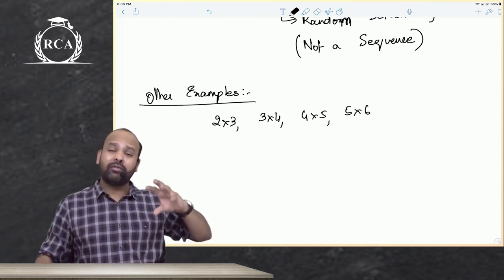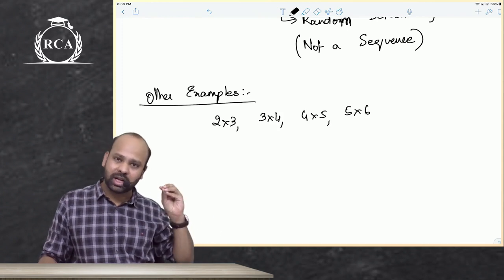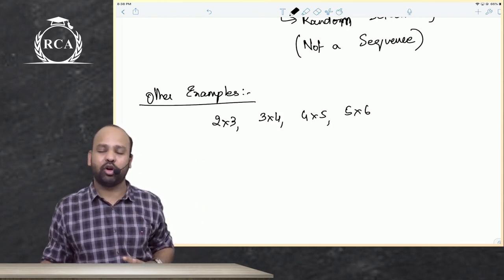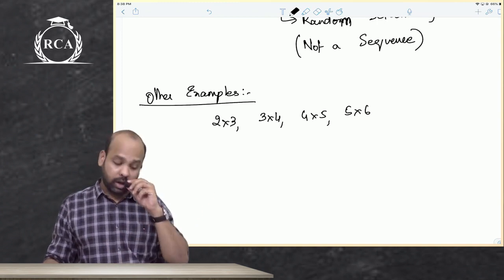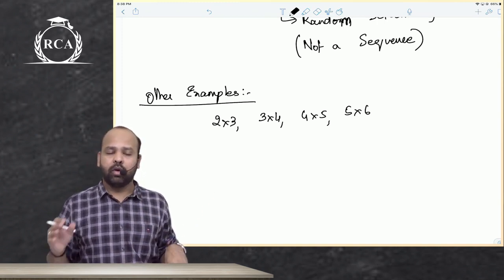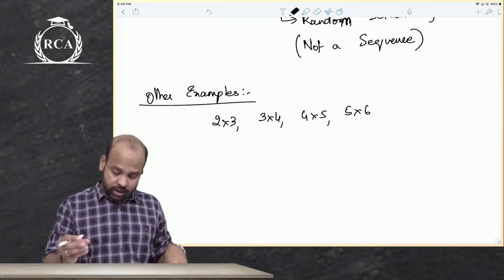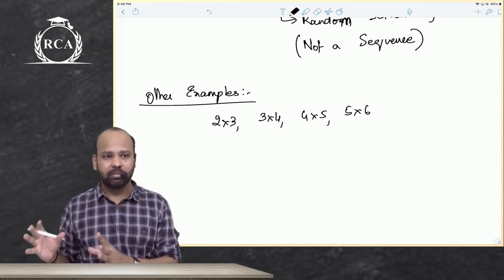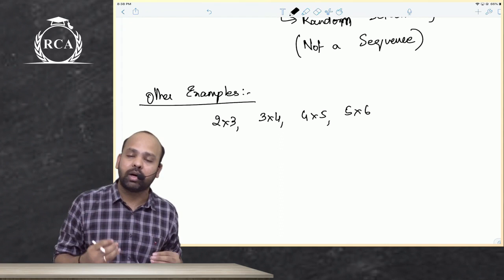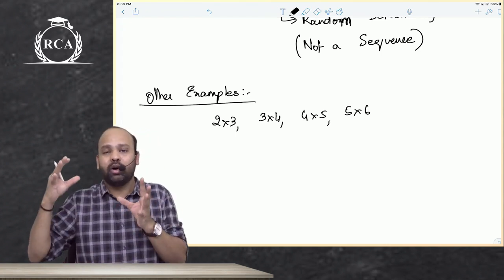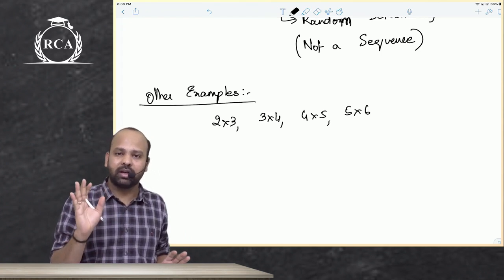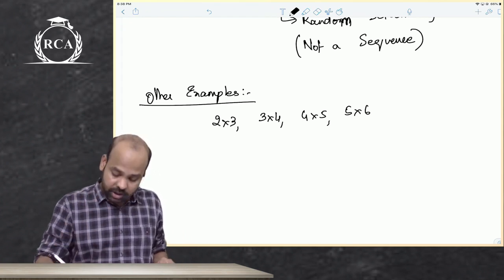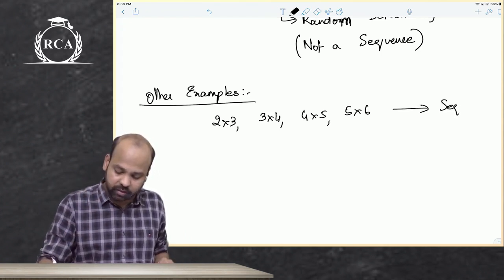Whoever has learned about arithmetic progression or geometric progression earlier, I do not care about all of that, it is not relevant to me. What is important here is you understanding whether there is a mathematical relationship existing between the numbers or not. If there is a mathematical relationship existing, it will be termed a sequence. So yes, even this is a sequence.